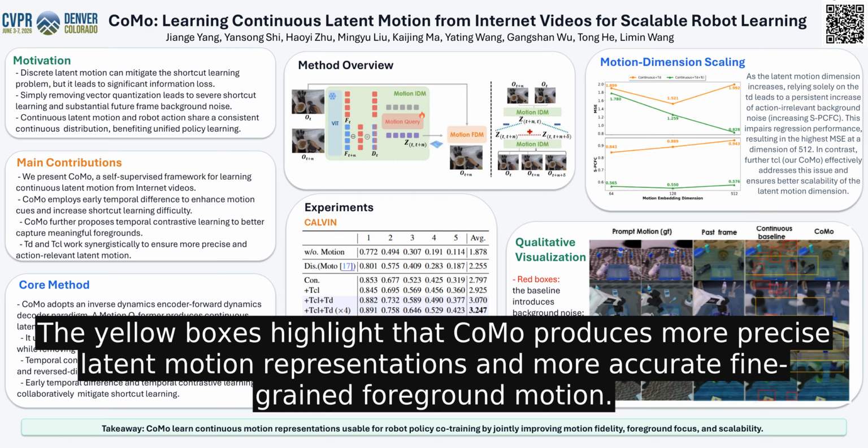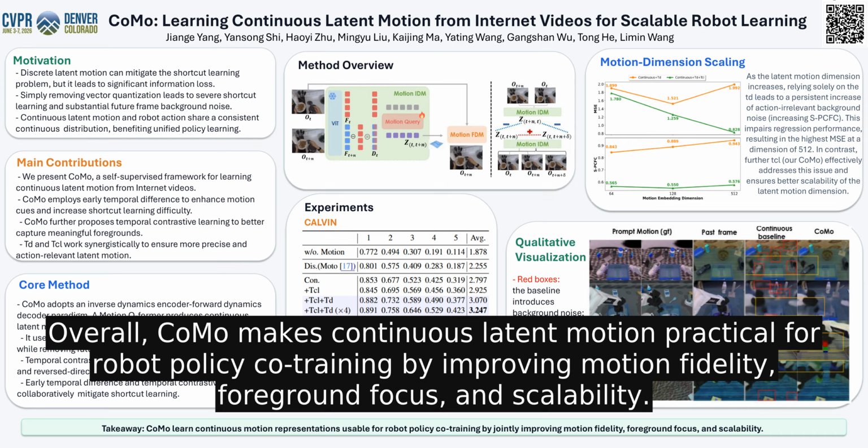Overall, CoMo makes continuous latent motion practical for robot policy co-training by improving motion fidelity, foreground focus, and scalability.